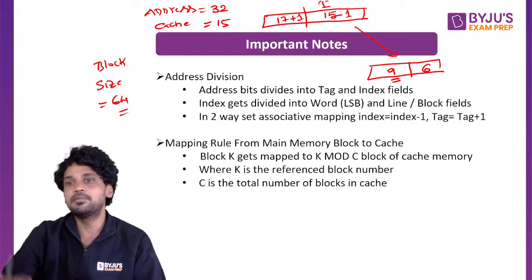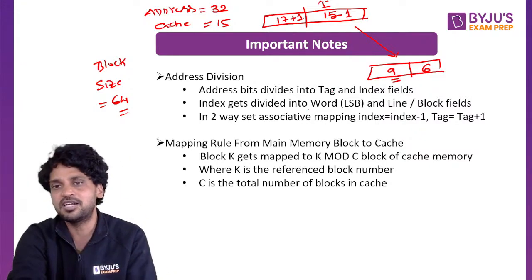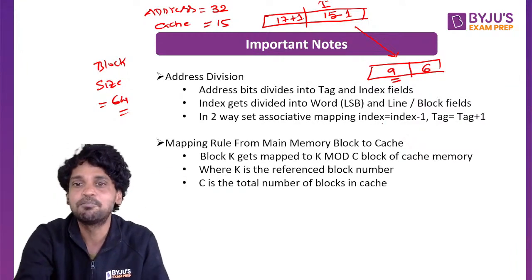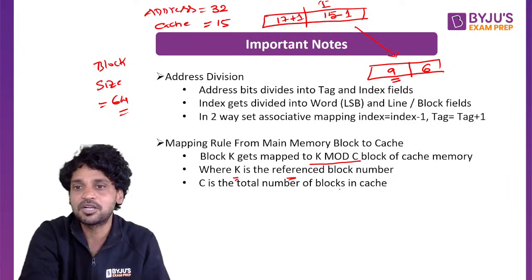The mapping rule from main memory block to cache is simple. If you want to understand which block of the cache memory a block of the main memory gets mapped to, you can use this rule: K mod C, where K is the reference block number and C is the total number of blocks in cache.